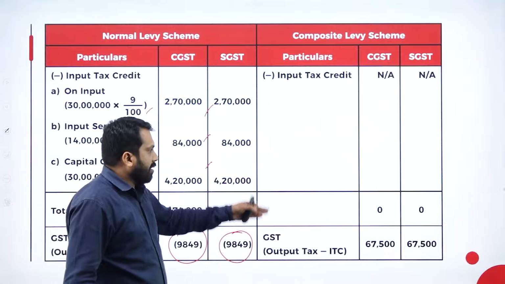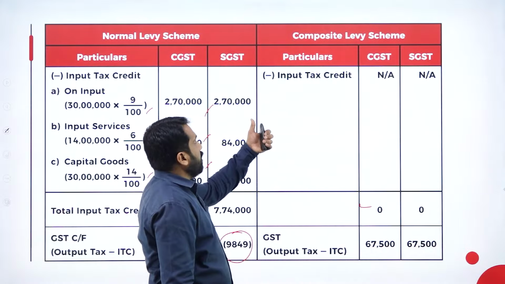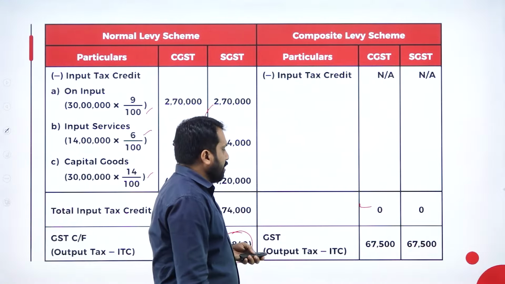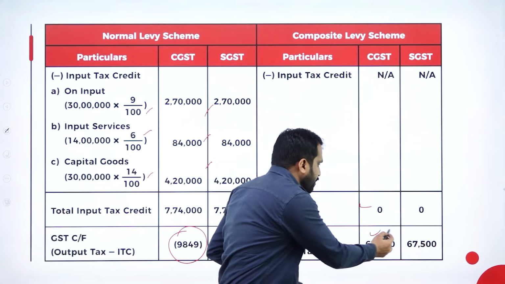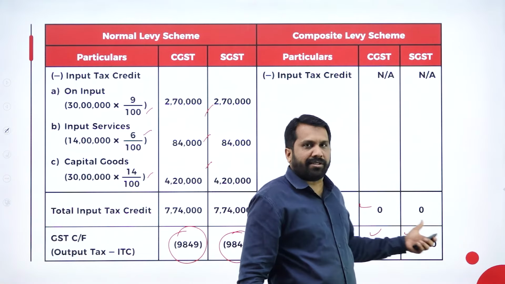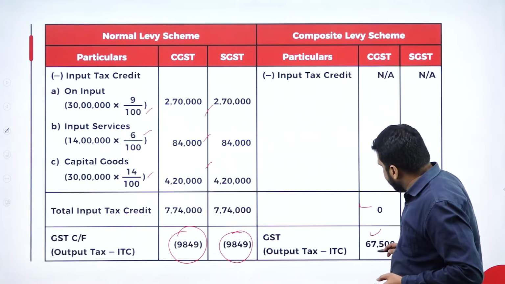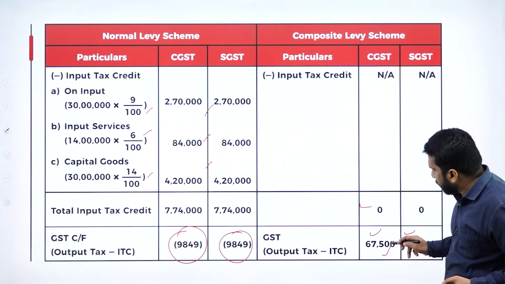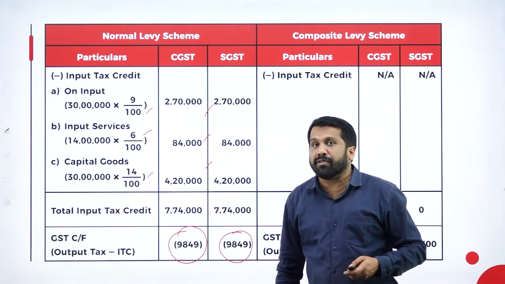So if you calculate here, you cannot claim any deductions here. So your input tax rate is nil. Your final answer, whatever is calculated here, the same answer you have to take here. 67,500. If you go with the composition scheme, your tax amount will be 67,500. If you go with normal levy, it will be 9,848.